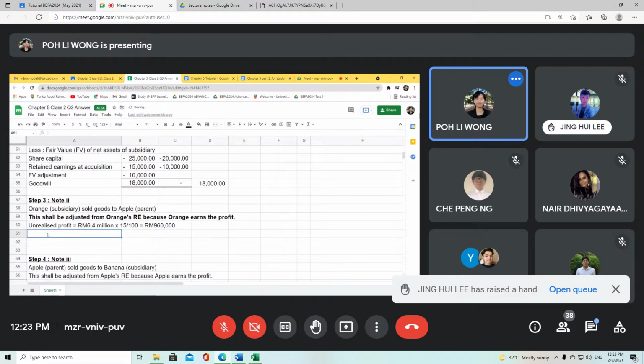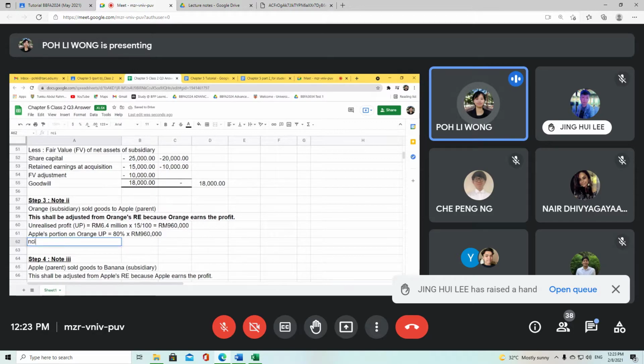Apple's portion on Orange unrealized profit, yeah, for this transaction. Let me just use this so that at least you know what it means by UP. Okay, Apple's portion on Orange unrealized profit, basically it's only 80% times 960,000.